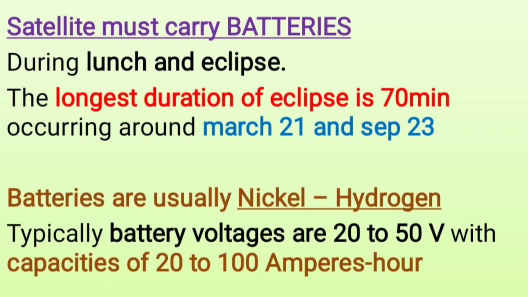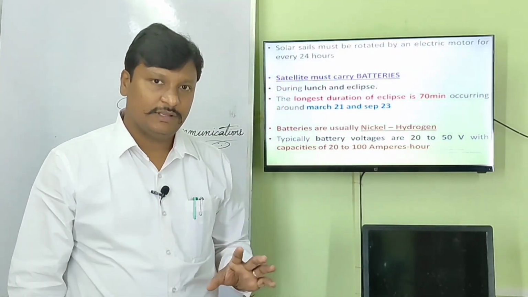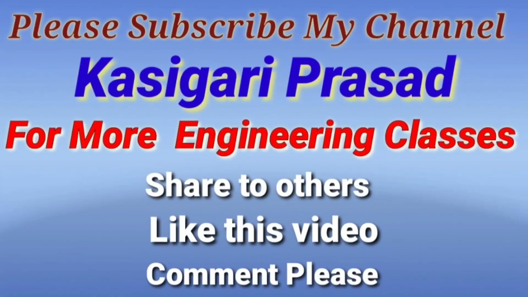The batteries basically used in satellite communications are made of nickel and hydrogen materials, and typically the battery voltages range from 20 to 50 volts with capacities of 20 to 100 ampere hours. This is the specification of the batteries that are used in satellite communication.